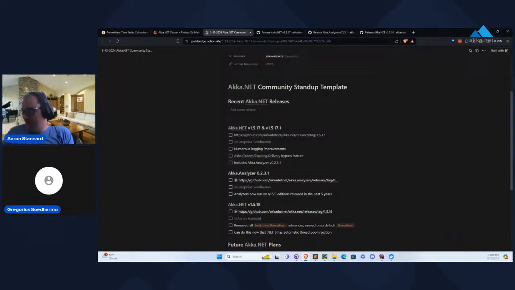Good, good. So you've been working on a bunch of Akka.Analyzer rules, right? What have you been up to the past couple of days? Yep. I have been furiously working on some Phobos fixes and also getting ready to start work on one of the big projects we're going to talk about at the end here.